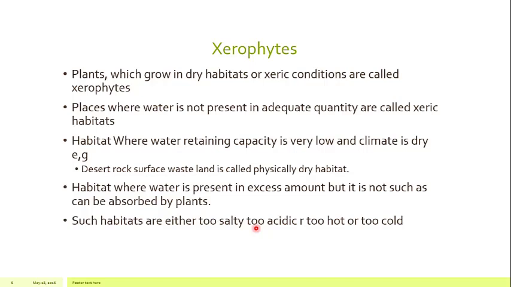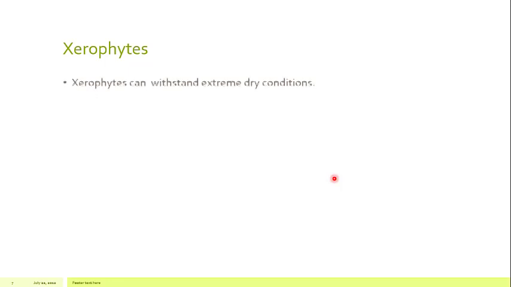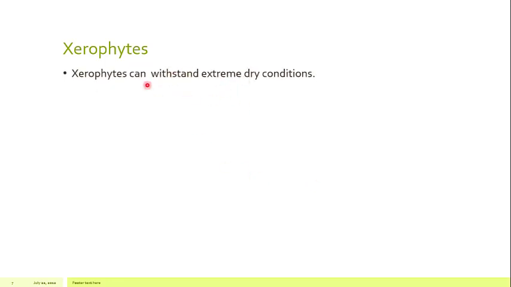or we can say that water cannot be absorbed by the plant physiologically. Roots are not able to absorb that water, and that water may be either too hot or too cold, or it may be some other physiological condition that the plant is not able to absorb it. So these are the two conditions: either the water is physically absent, or it is physiologically not available to the plant. But there are some plants which can withstand this extreme condition, and the plants are present.